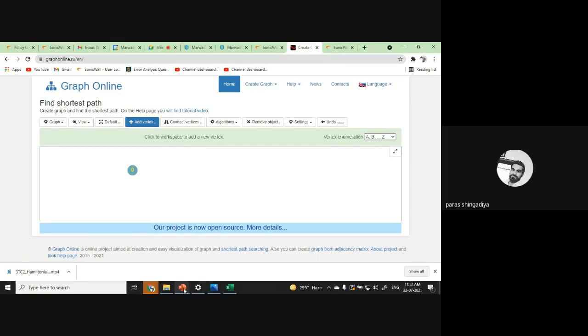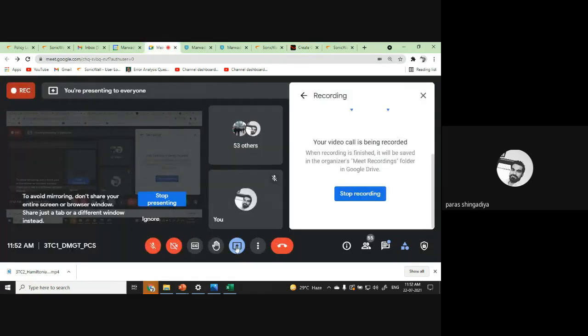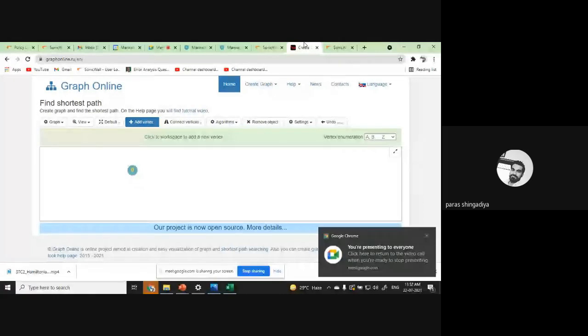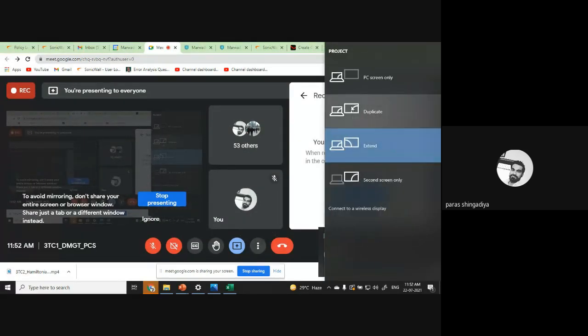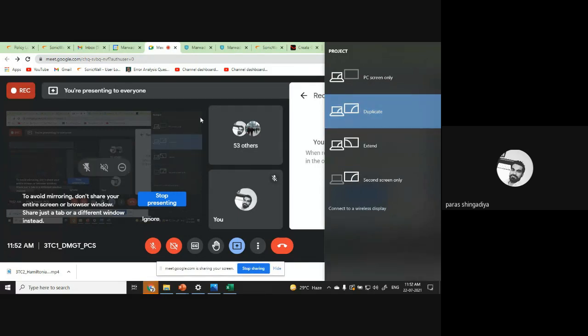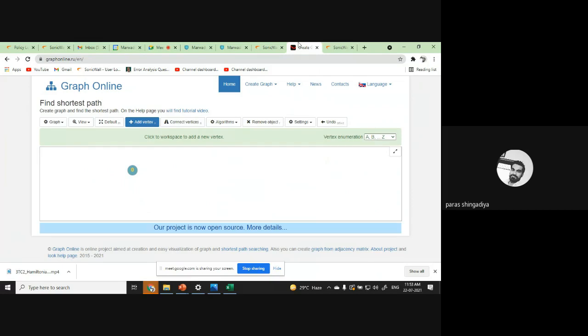Okay, this tool, Graph Online करके कहते हैं.